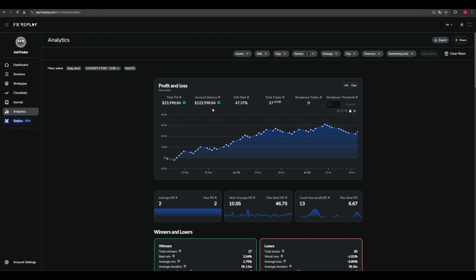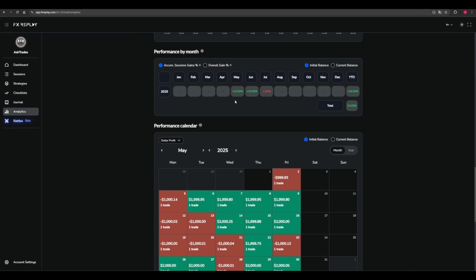Very impressive, I would say myself. And here you can see the equity curve. Very nice and balanced, and a bit worse here in the end. And the performance by month: 15% in May, 10% in June, and minus 1 in July. So these I turned around. This was minus 12, minus 4, plus 4. So I would say way better results.